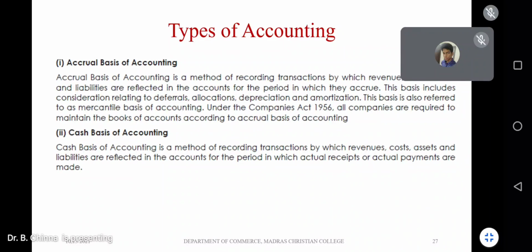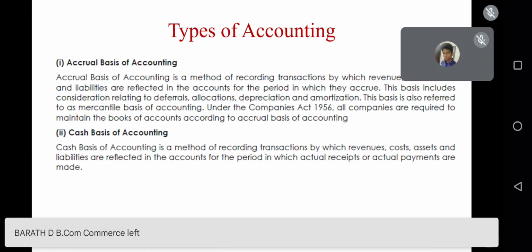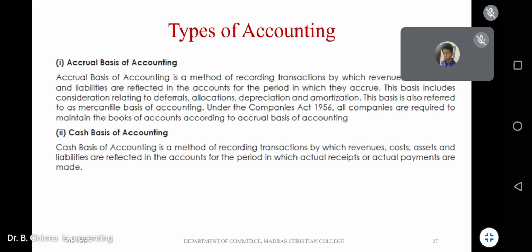What will they use instead? Salary yet to be paid, which is outstanding. Perfect, outstanding. That's it. Okay, insurance premium, which you have paid in advance, then it is called as prepaid. That's it. Outstanding comes in which side of the balance sheet? Liability. What about the prepaid? Asset side. Yes. So your books of accounts will give you a clear picture.